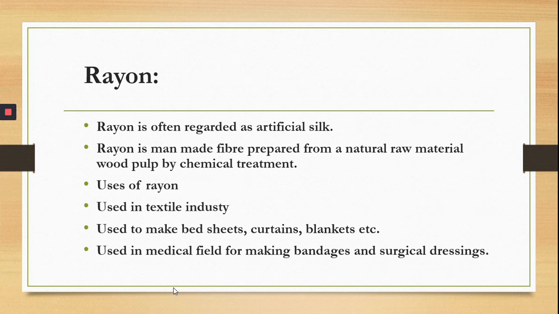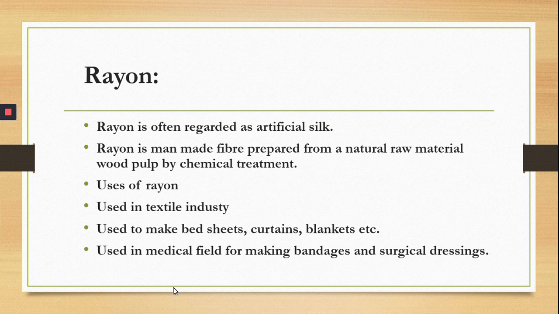Rayon is our first synthetic fiber, and it is often regarded as artificial silk. Why do we call it artificial silk? Because the texture, or the feel, when we touch the rayon fiber gives a feeling of silk. That's why the name artificial silk is given.